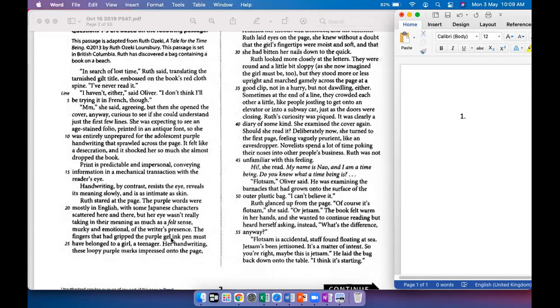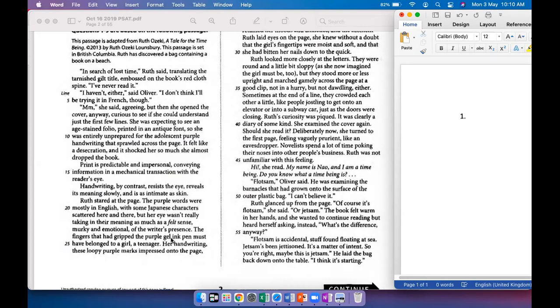And she felt prurient. Prurient is when you poke your nose into other people's business. So she felt that she was eavesdropping into this girl's private thoughts, but she continued to do it because it came to her mind that novelists do it all the time. That's what books, fiction is all about. So she was not unfamiliar with this feeling, which is perhaps to suggest that she was an aspiring novelist herself. We'll see.